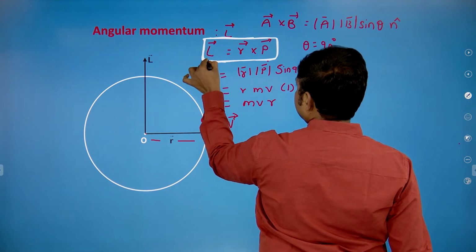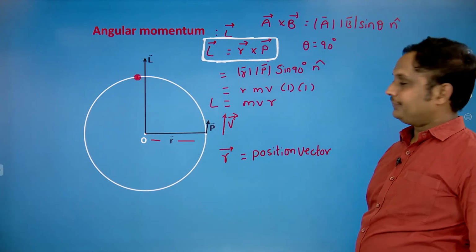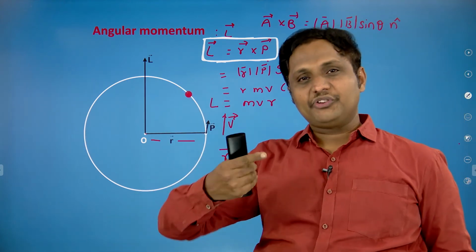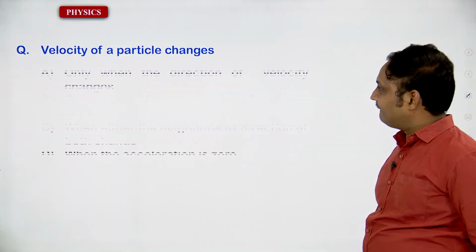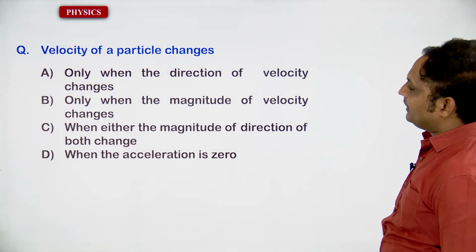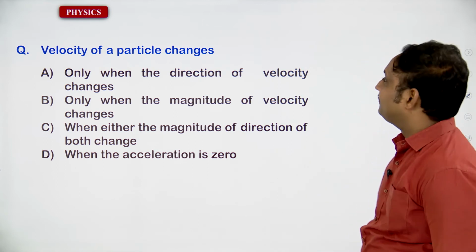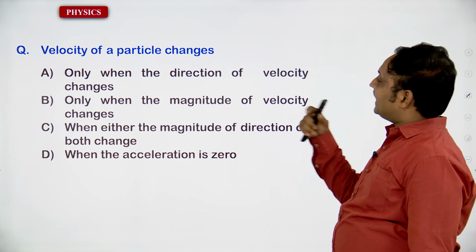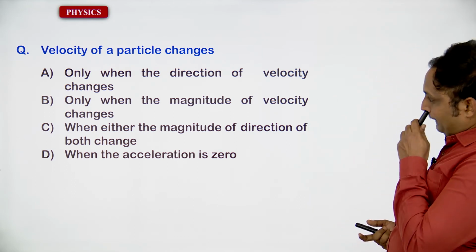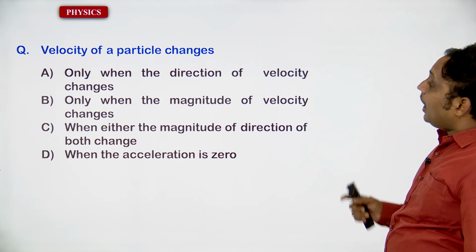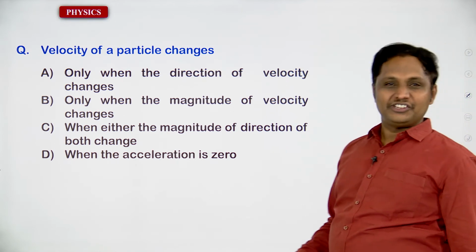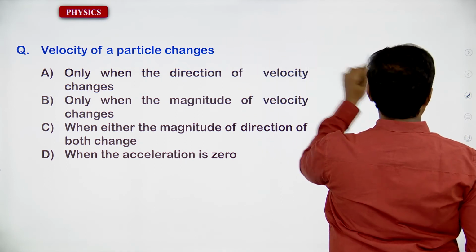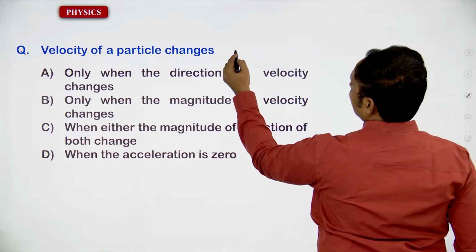Angular momentum. So, based on this type of motions, let us have the problems. The velocity of a particle changes only when the direction of velocity changes, or only the magnitude of velocity changes. If you are going to get that, please have a look. You can talk about that.